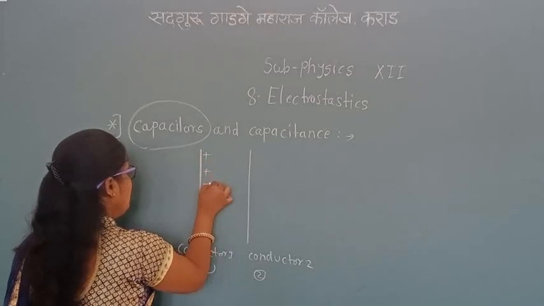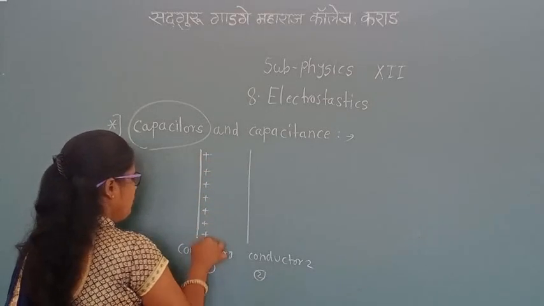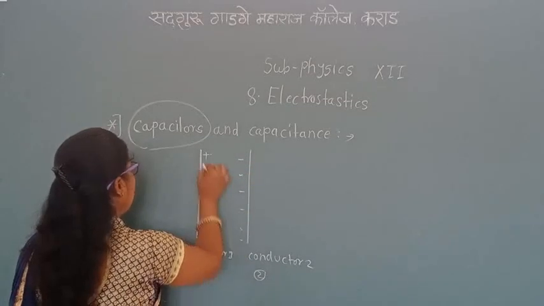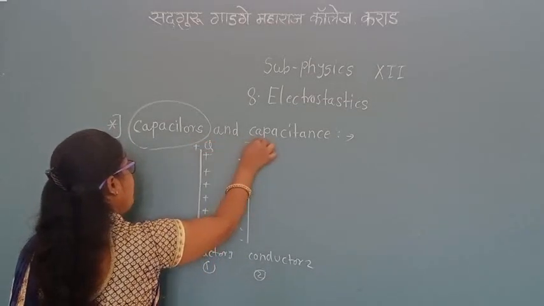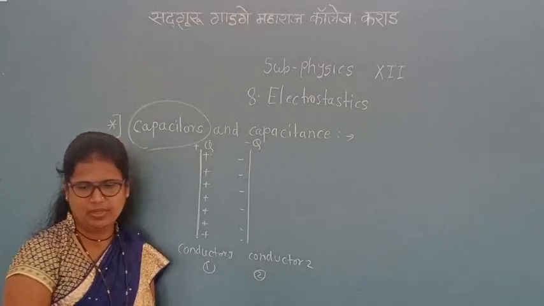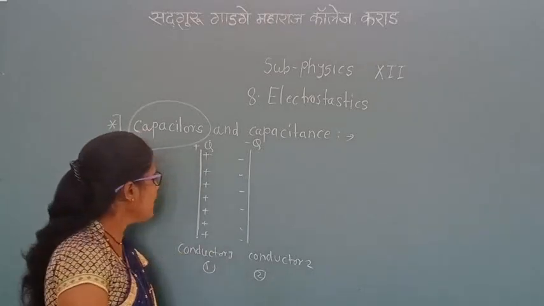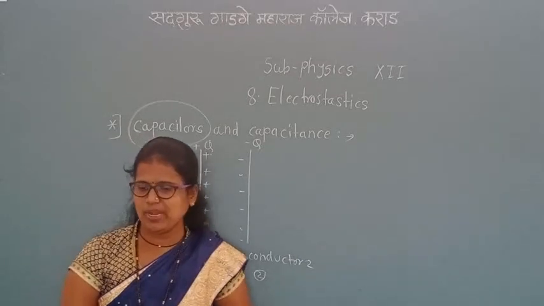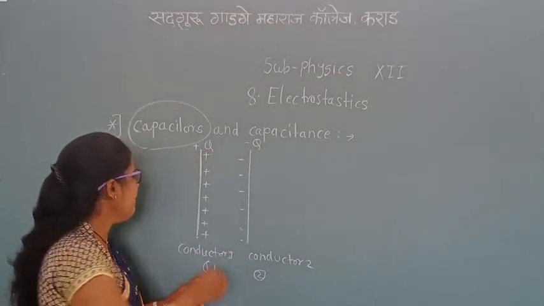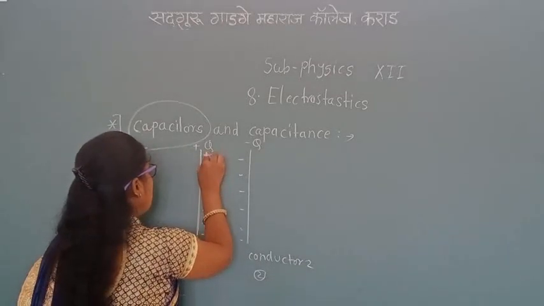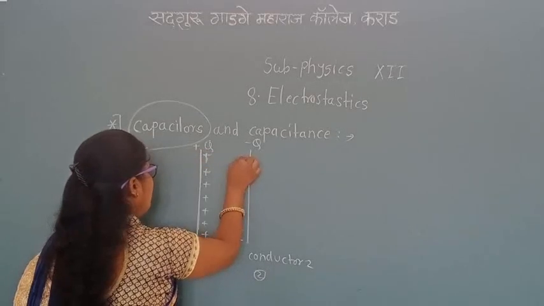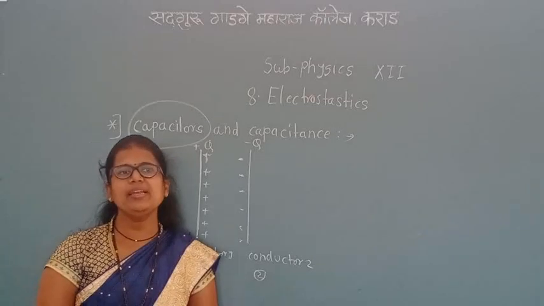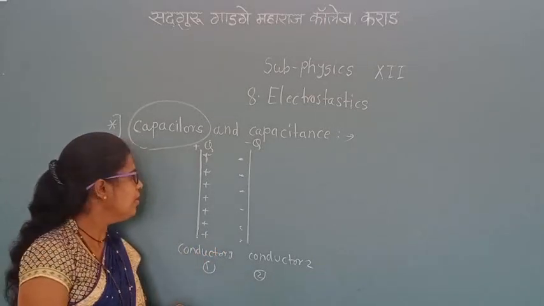Both have charges, plus Q and minus Q, as shown in the figure. One has positive charge and the other has negative charge.